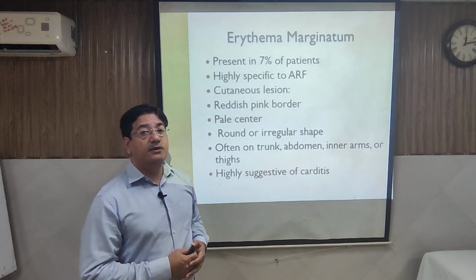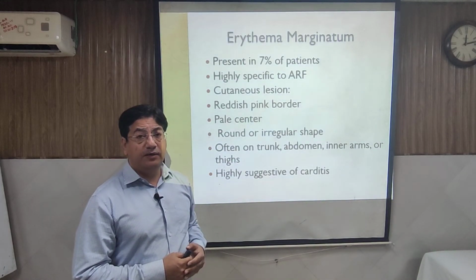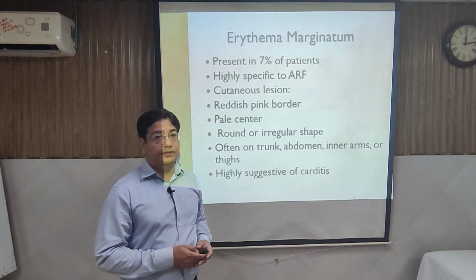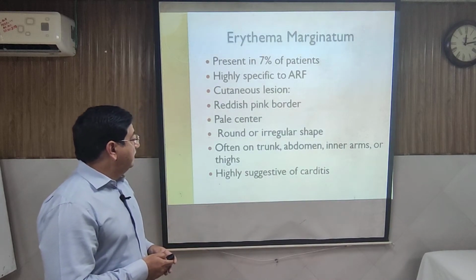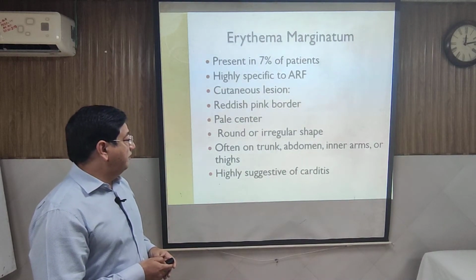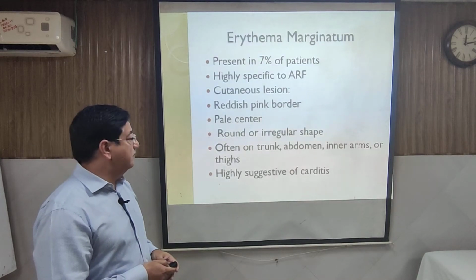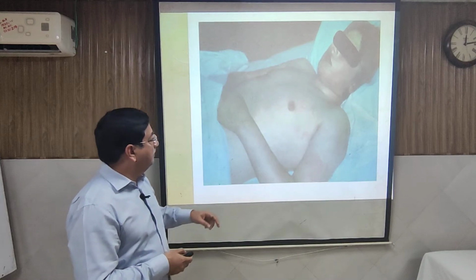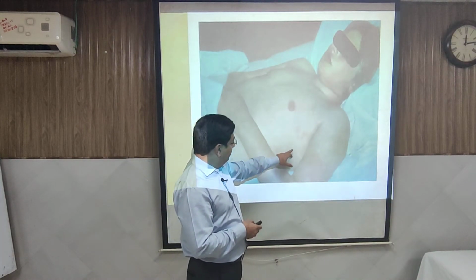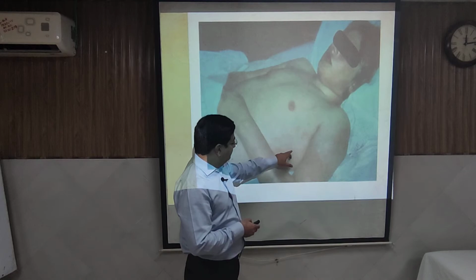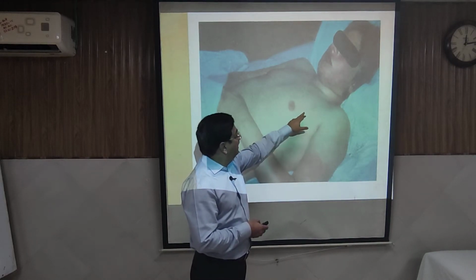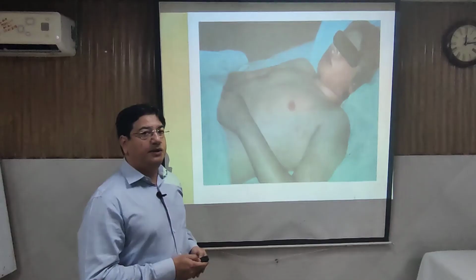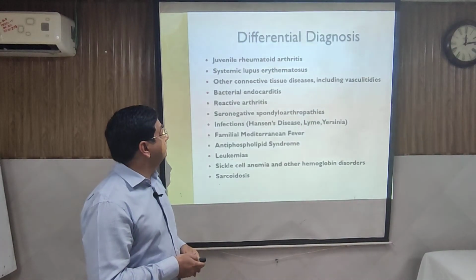We have seen the occurrence of the major criterion of arthritis is 80%, and here the skin lesions are around 7 to 20%. So they are very suggestive of rheumatic fever if seen, especially with carditis and arthritis. Maybe this slide is not very clear, but you can appreciate these spread linear lesions, and they keep on changing their site when you examine in a sequential way.